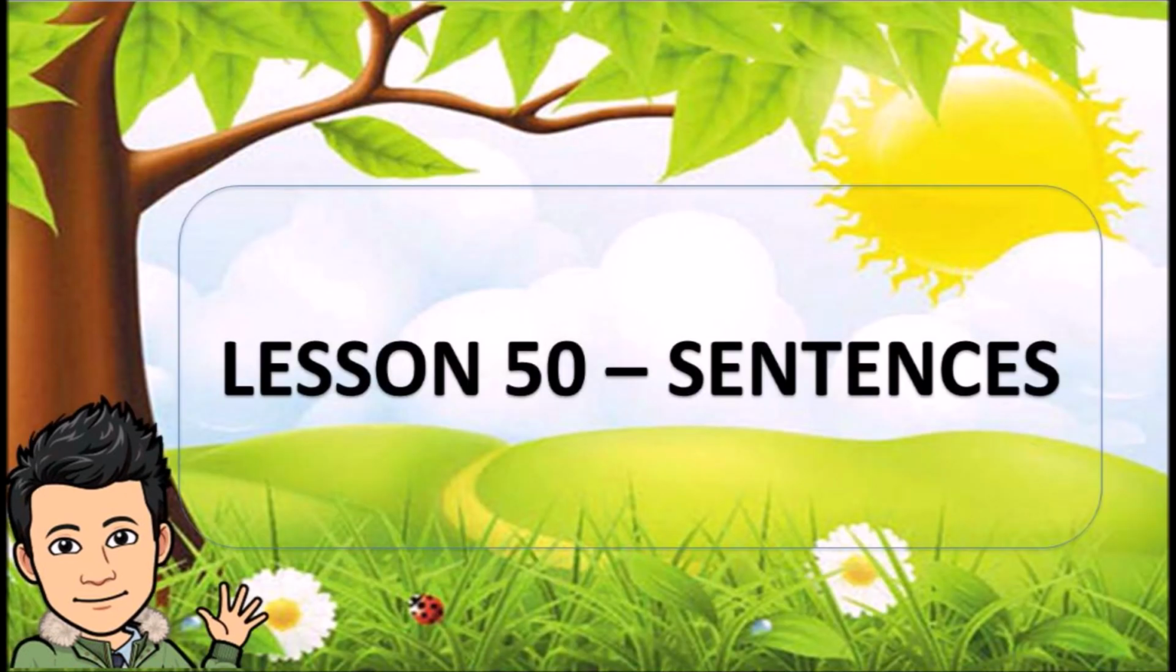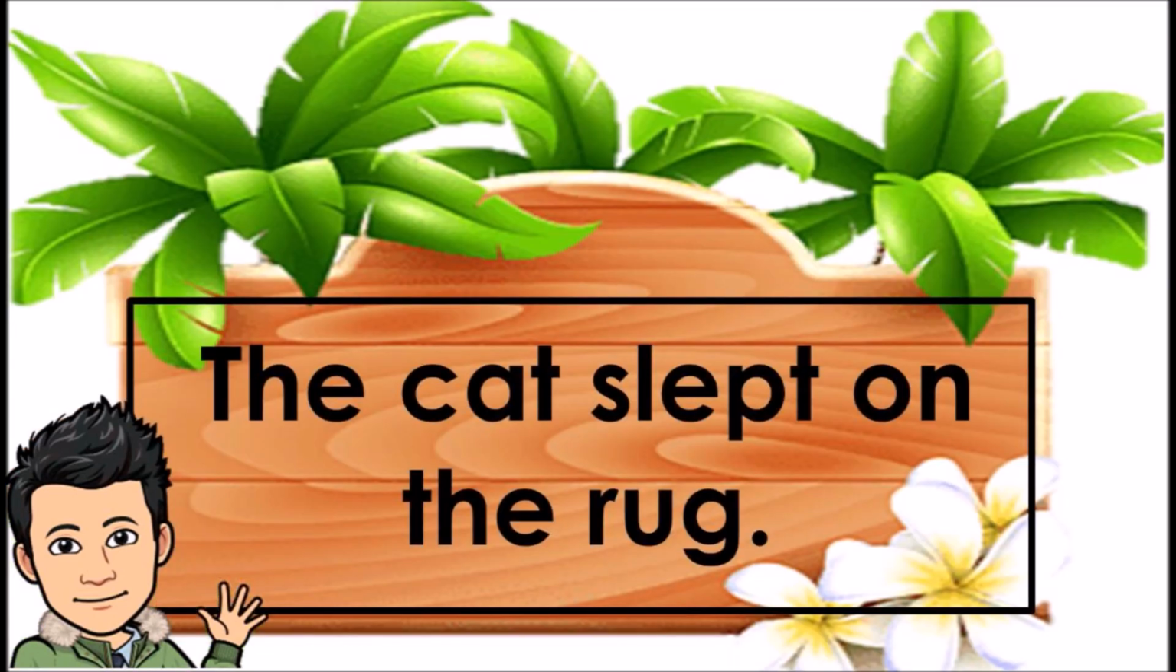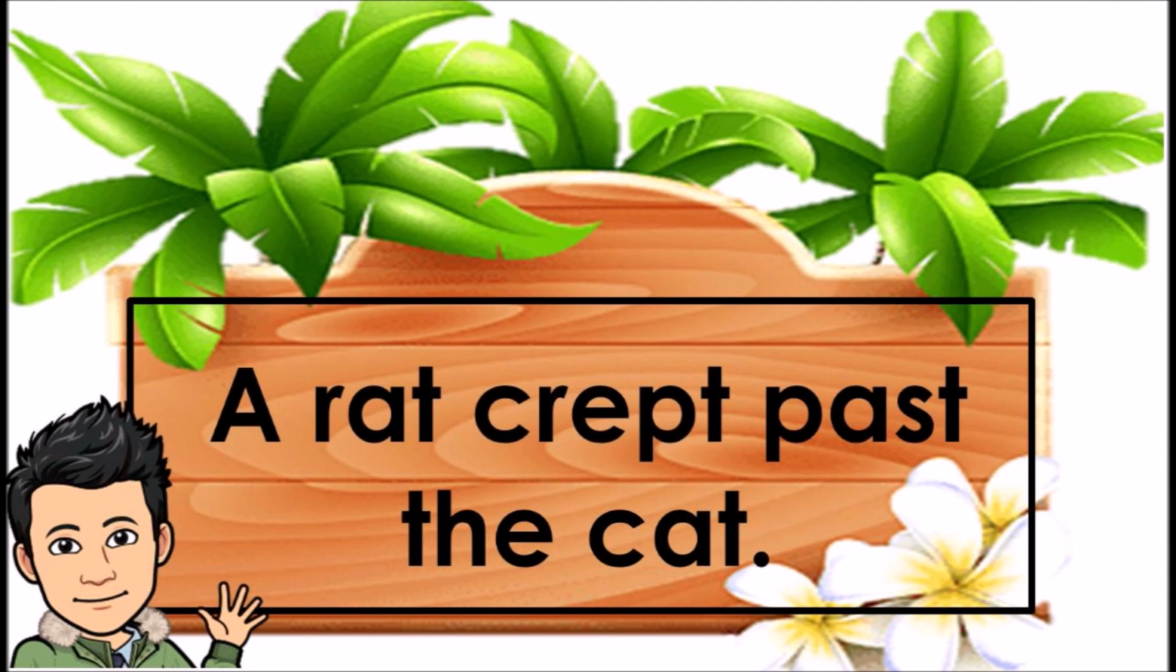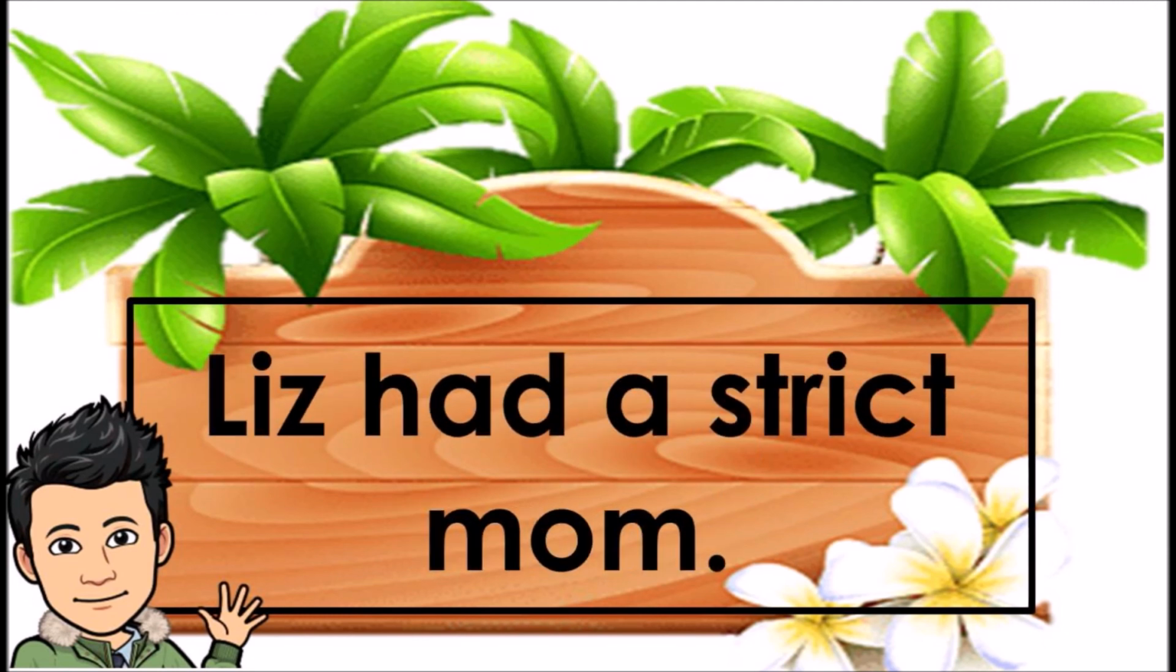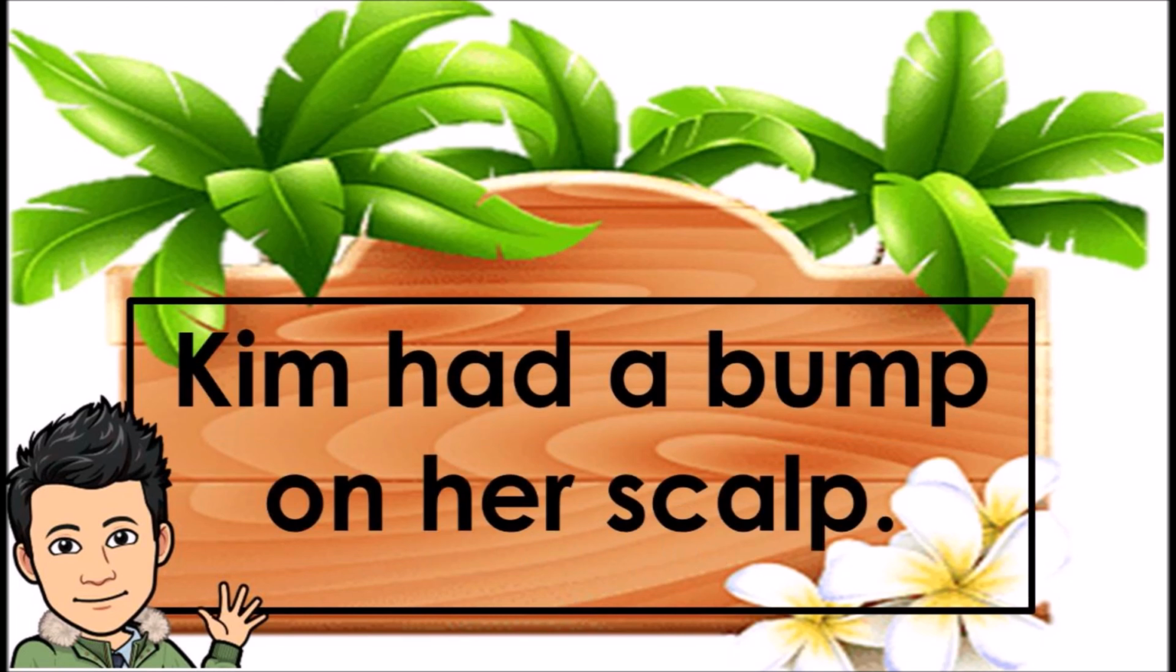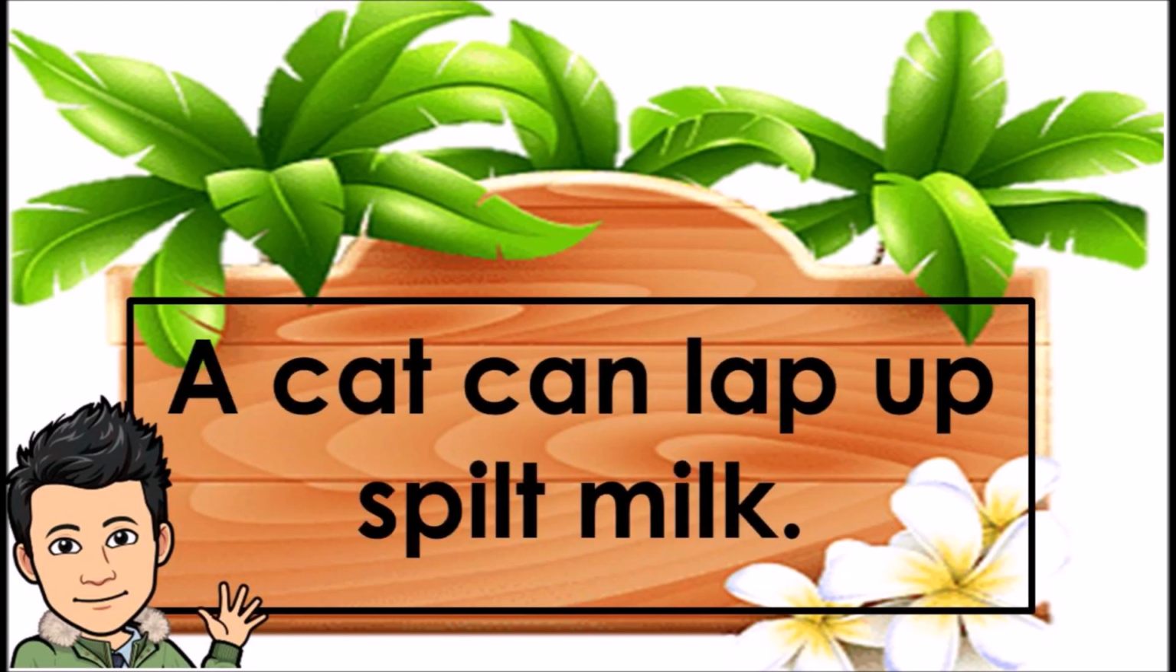Lesson 50, sentences. The cat slept on the rug. A rat crept past the cat. Liz had a strict mom. Kim had a bump on her scalp. A cat can lap up spilt milk.